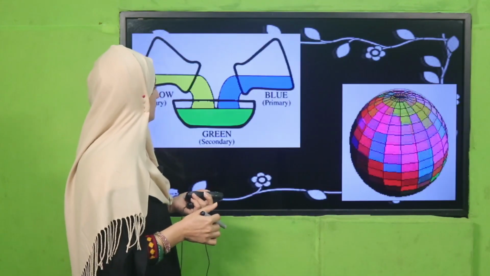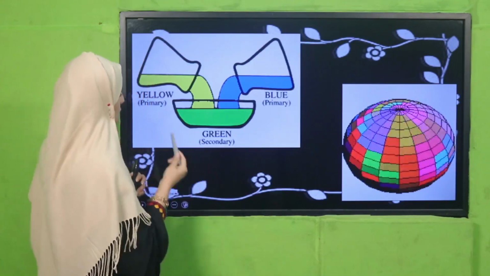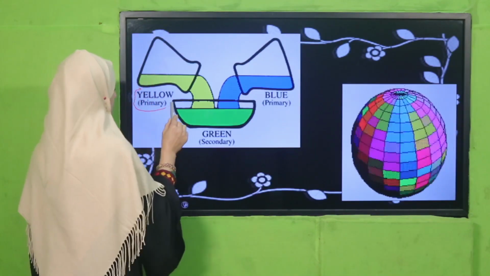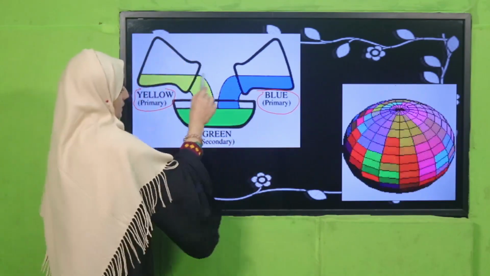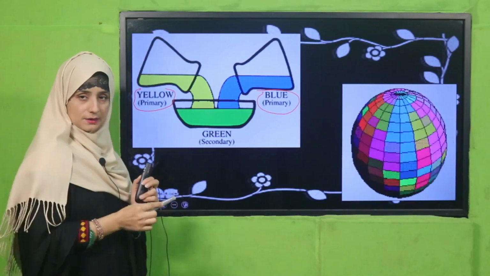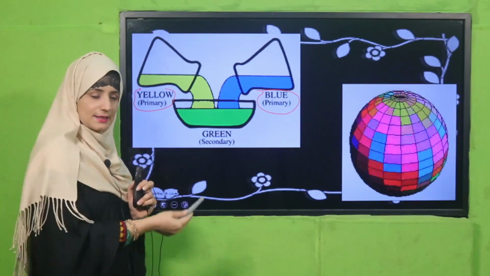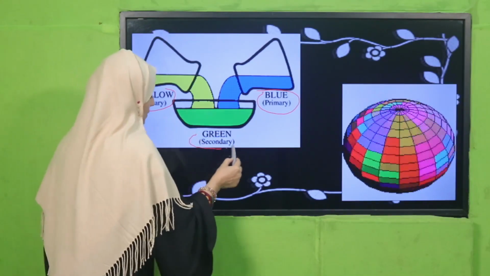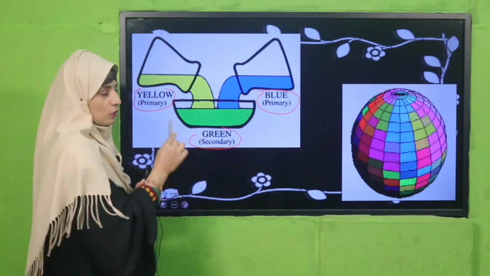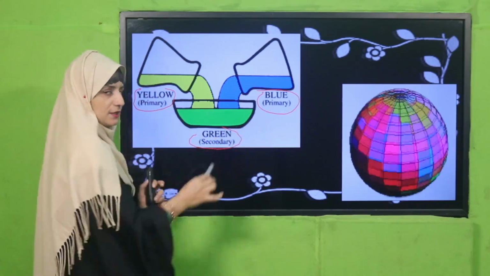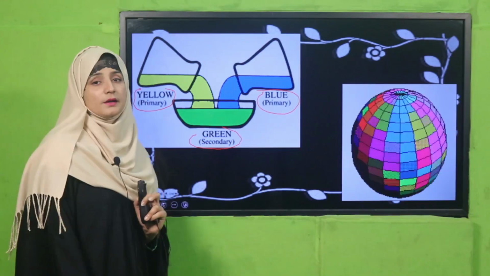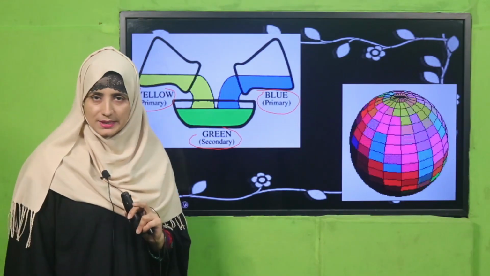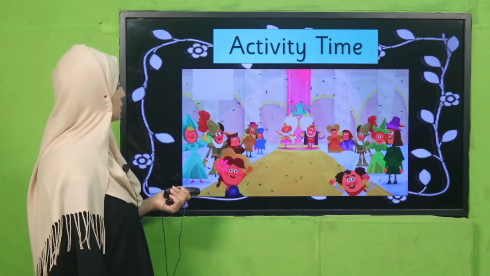Yes, next, see, here also you can see that when we mix yellow and blue color together, these are primary colors. So which color will we get? We will get secondary color green, okay. These two are primary colors and when we mix them, we get a secondary color, green. Have you got that? So let's perform an activity now.